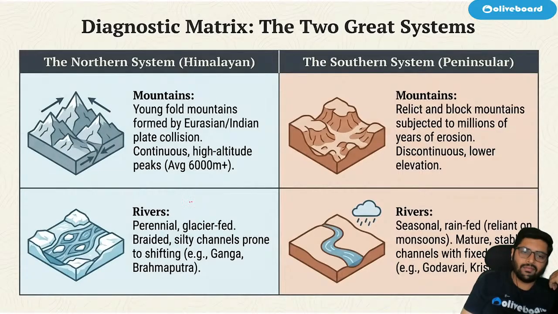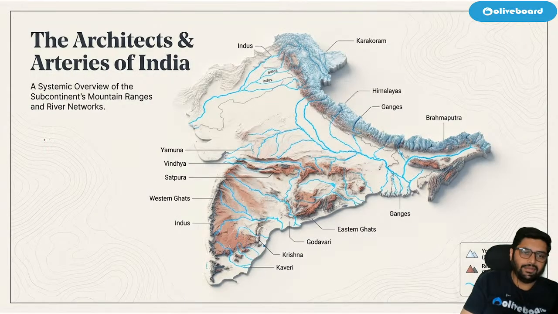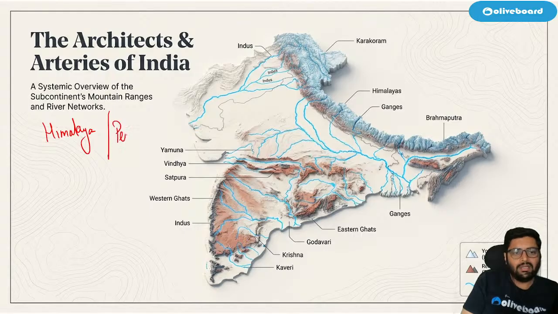When we talk about rivers, we have two types of river systems in India. One is Himalayan rivers and one is peninsular rivers.